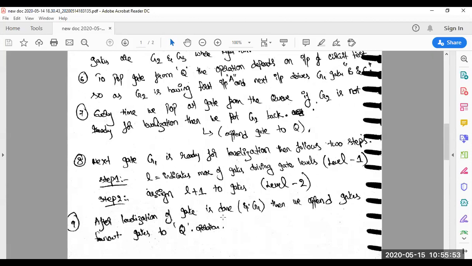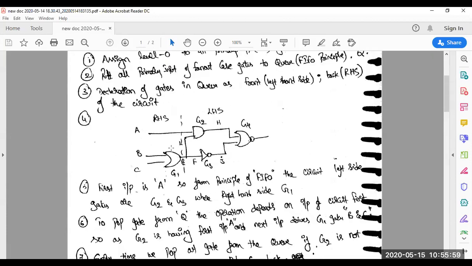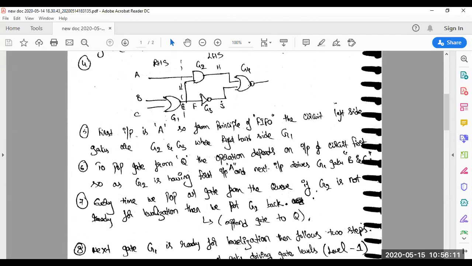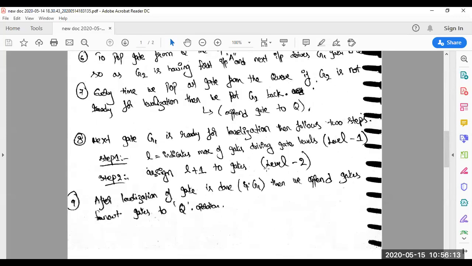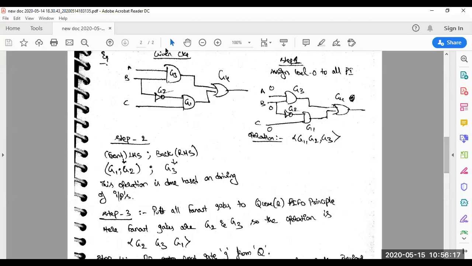After levelization of gate G1 is done, we need to append the gate from the fan out gate. Once the levelization is done, you are going to append this. You are going to remove this gate from the levelization, so that you'll depend upon G2, G3, and G4. You depend upon the sequence of G2, G3, and G4 only. So here I have an example notation also for you.